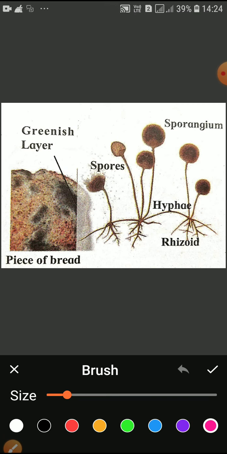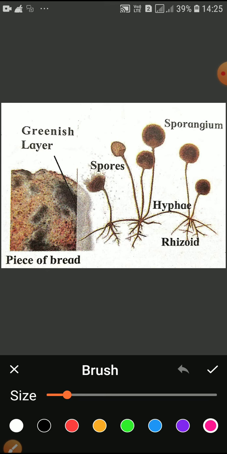Just keep this piece in a humid place for 2-3 days. After 2-3 days, take a sample on its surface, keep it on a microscopic slide and observe under microscope. You will see the fungus growing on this surface.